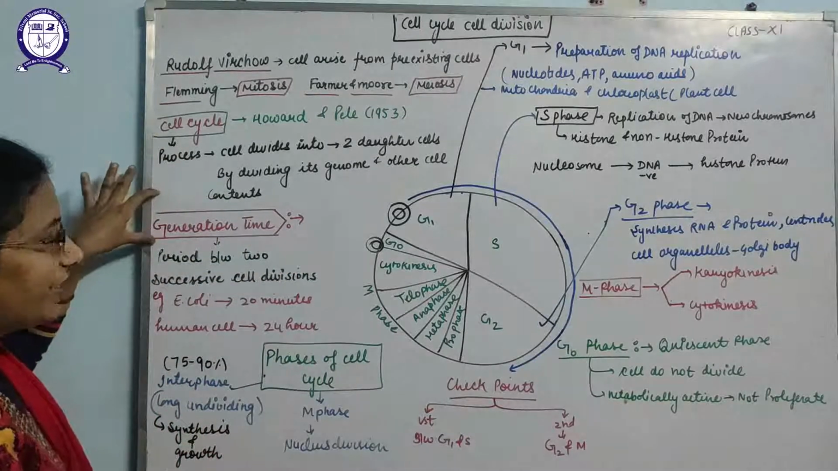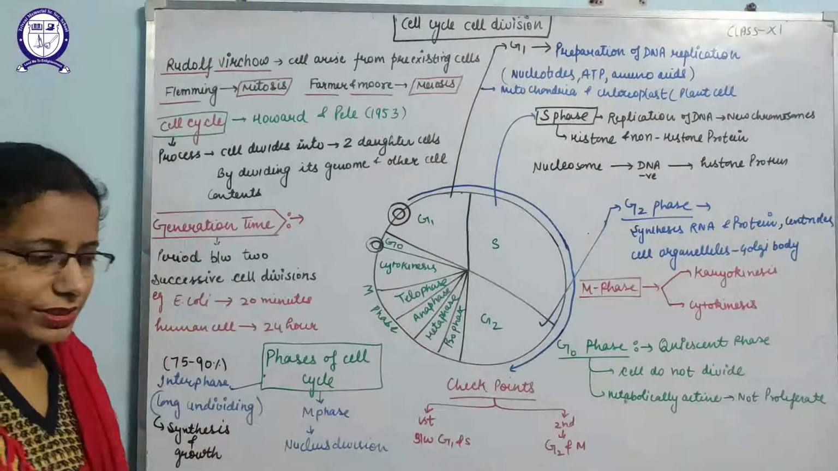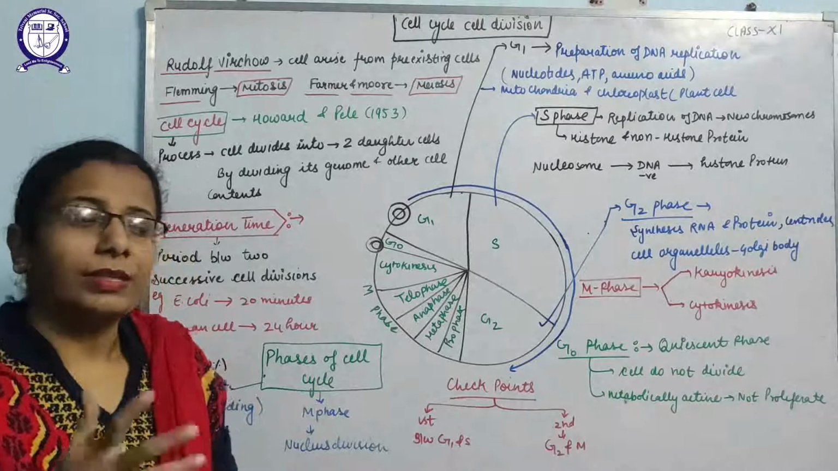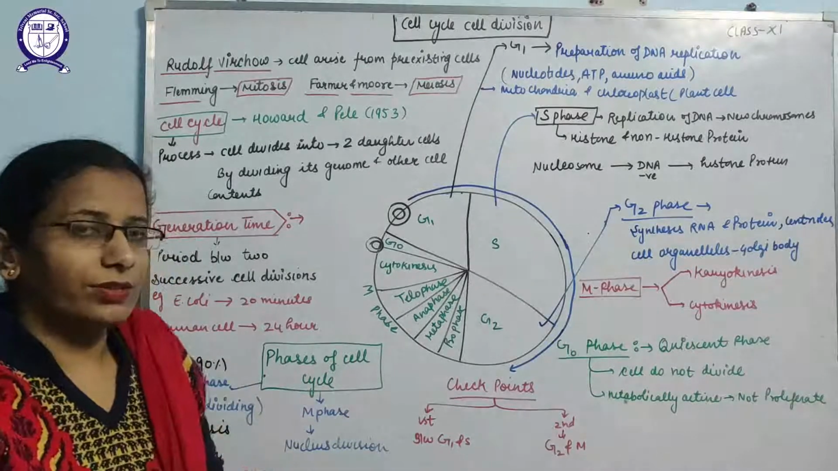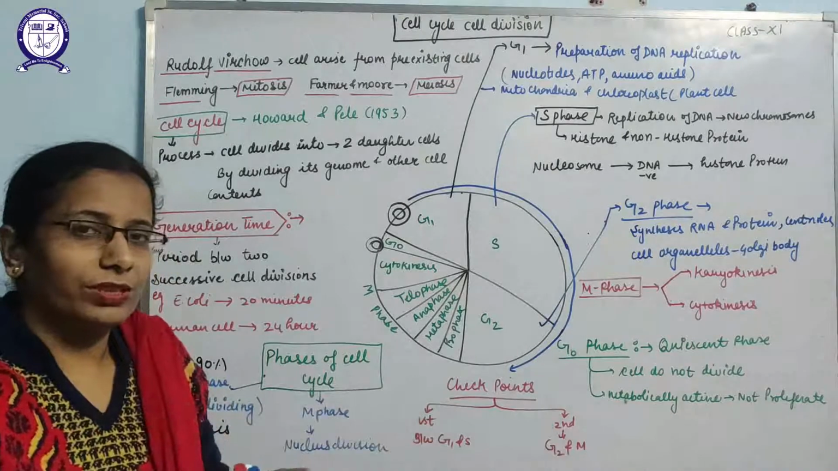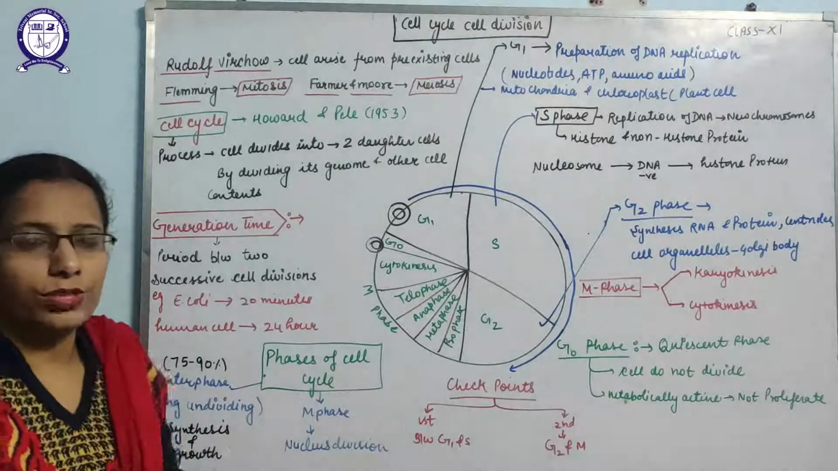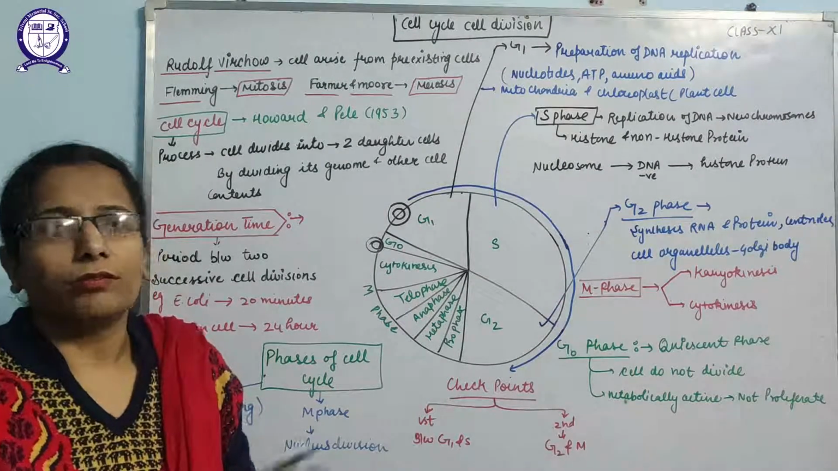Generation time is the time period between two successive cell divisions. That means the time period from when a cell divides to when that same cell starts to divide again. The time period between two cell divisions is known as the generation period, and it varies from organism to organism, because the complexity of the organism varies.